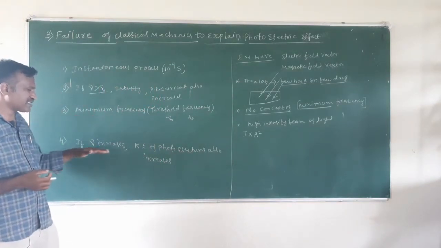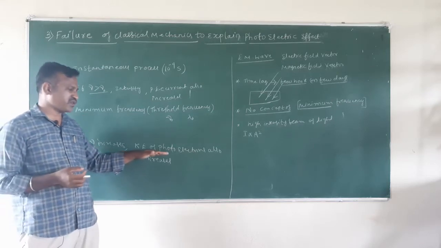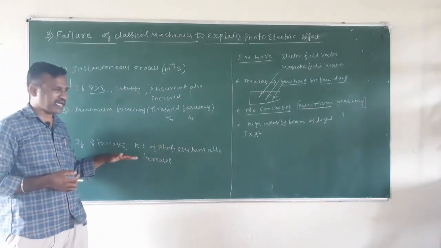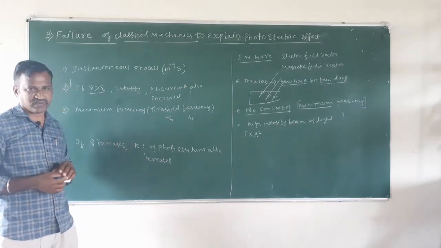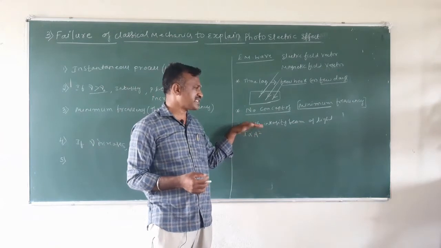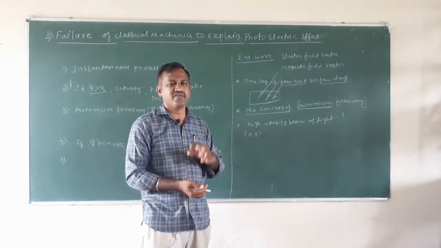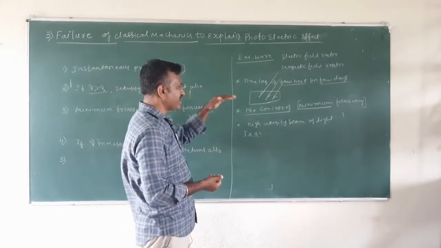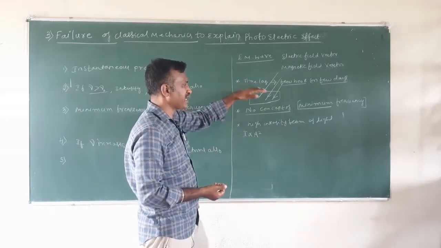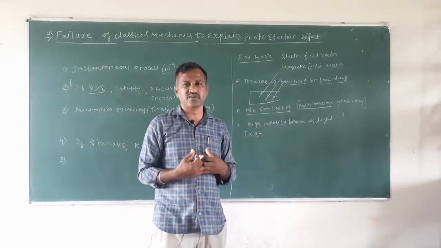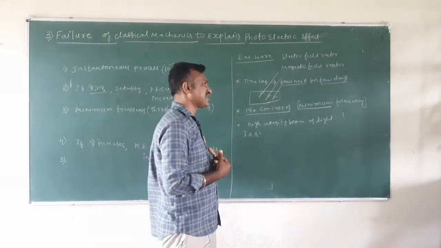Now as the frequency increases, the kinetic energy of the photoelectrons also increases, but classical mechanics does not give any idea about the kinetic energy of the photoelectrons. It just says that a highly intense beam of light is more than enough for the emission of photoelectrons, and it also explains the time lag, that is, why it takes a few hours or days for an electron to come out after the radiation is incident.